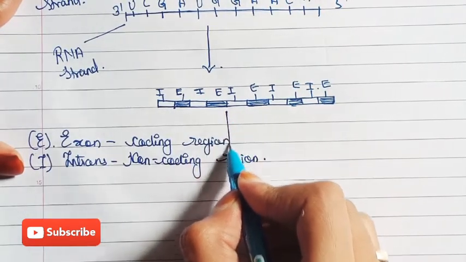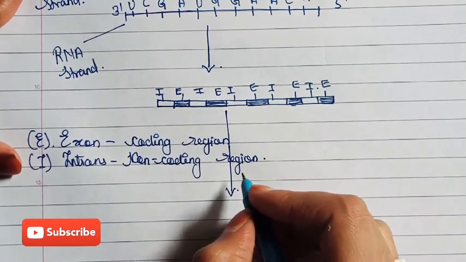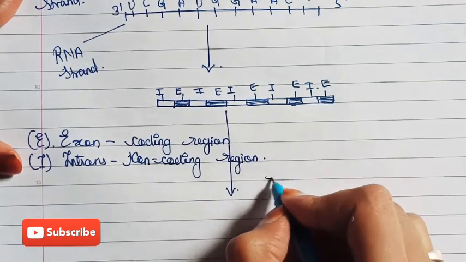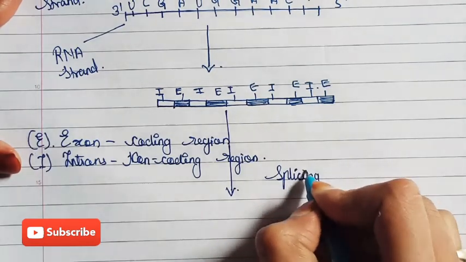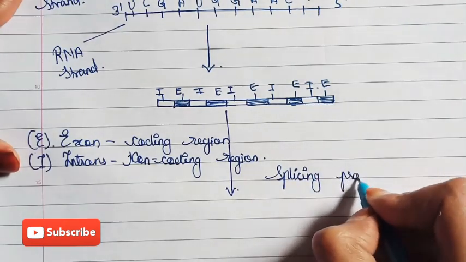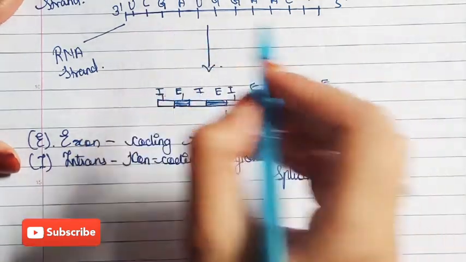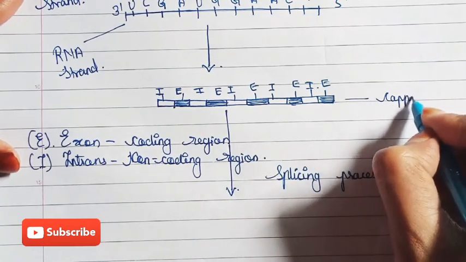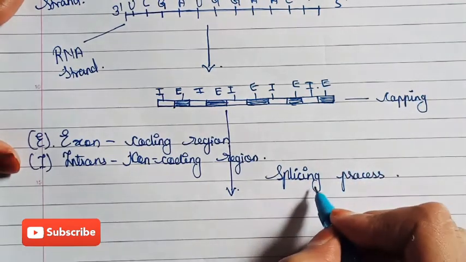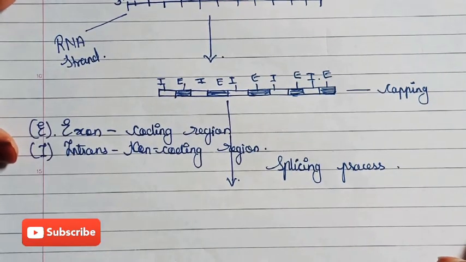Now this strand goes further through the splicing process. Splicing means cutting. The first step is capping, then the splicing process, and the last one is the tailing process.